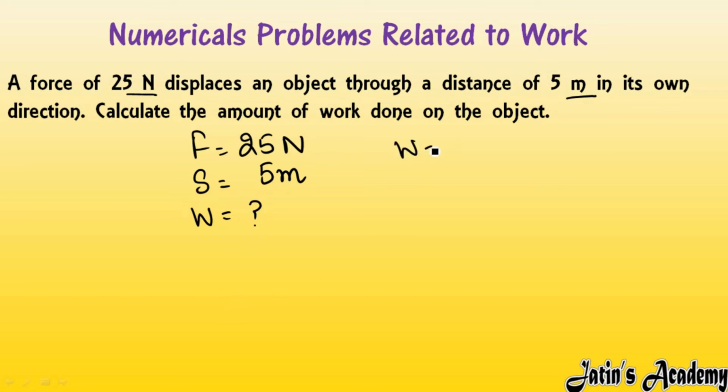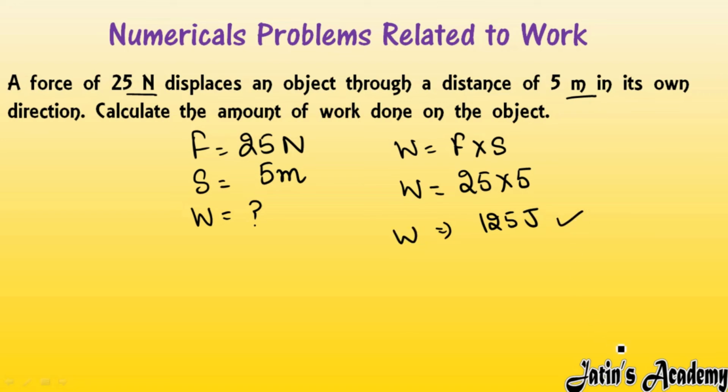Work done formula we know: W is equal to F multiply S, where F is the force applied and S is the displacement or distance moved. So W we have to calculate, F value we will put, multiply 5, it will give you 125 joule. So work done here in this case is 125 joule.